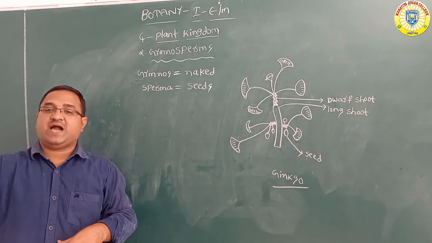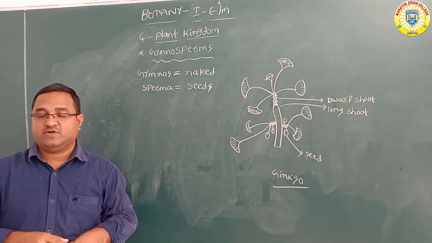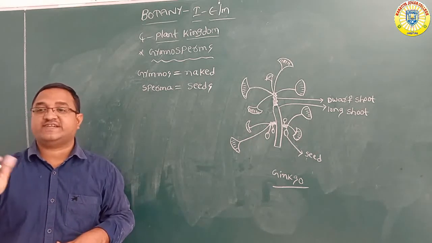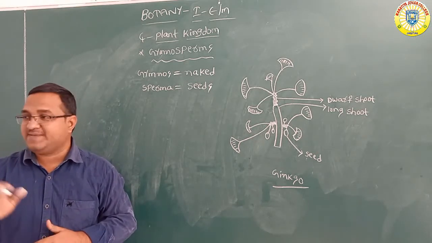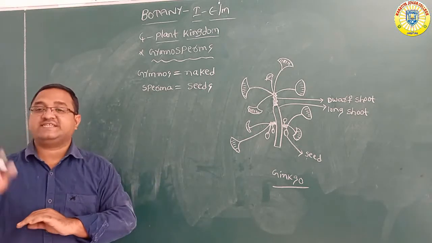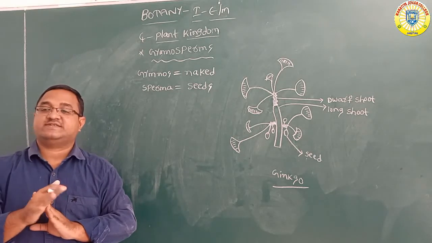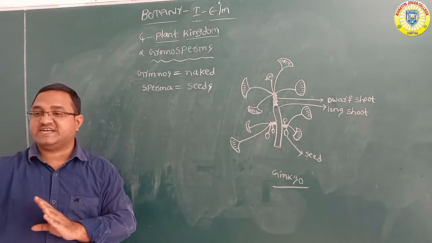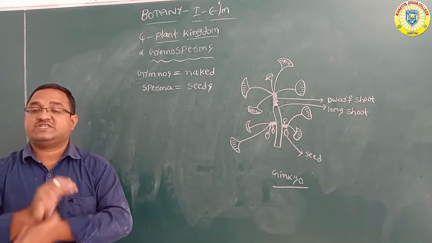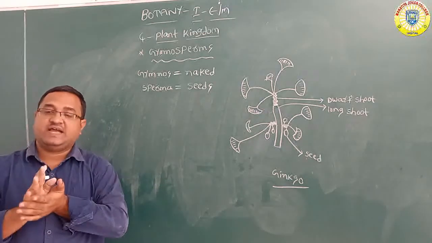Generally, if you take the mango fruit, the lemon fruit, or the apple fruit, seeds are present inside the fruit. But here in these gymnosperms, seeds are exposed outside, not covered with any layer or fruit coat.